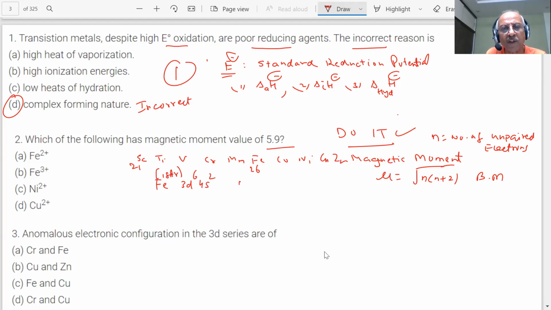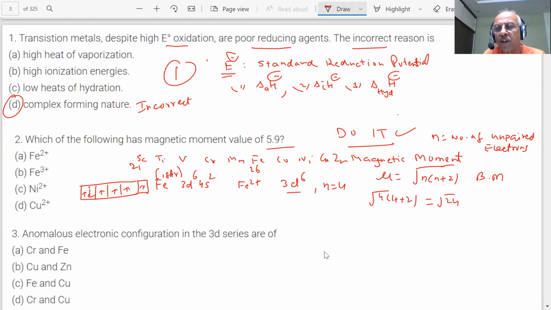Then Fe2 plus means what? Fe2 plus will be 3d6. If it is 3d6, how many unpaired electrons are there? In 3d6, students, how many unpaired electrons will be there? 1, 2, 3, 4, and 5, and 6. So 4 unpaired electrons, and 1 paired. So n equals 4. So this is not going to be the correct answer. Put the value of 4 here. What will you get? 4 into 4 plus 2, students. What is that? The square root of 24. That will come less than 5. It will be less than 5.